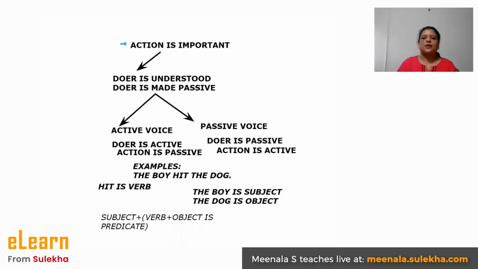And one more example, let us go on to: the boy hit the dog. What is the verb there? Hit. Who hit? The boy. So that forms the subject. What did the boy do? The boy hit the dog. That is the object. Verb plus object gives you predicate. The boy becomes the subject.